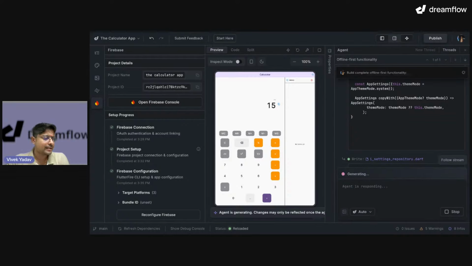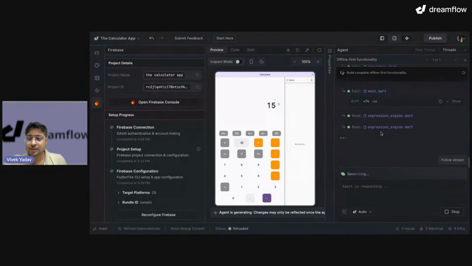So yeah, go ahead. I think someone was asking, can I make a full application UI using Figma right now? So Figma import, I don't think it is available right now. What you can do is bring the screenshot over here and you'll be able to do it. Figma import is in progress. It should be available within a few weeks, so stay tuned on that.